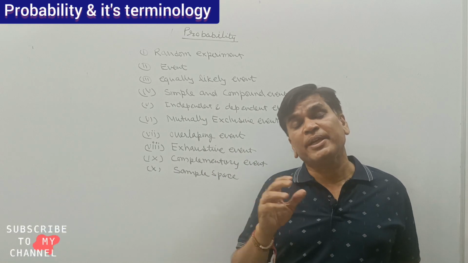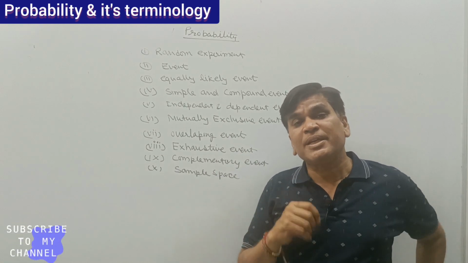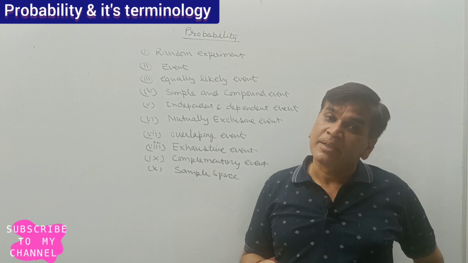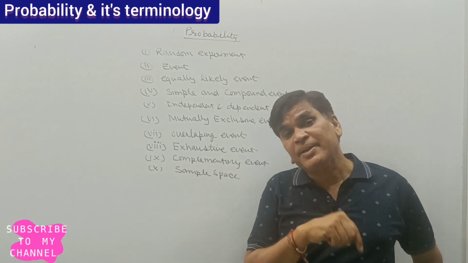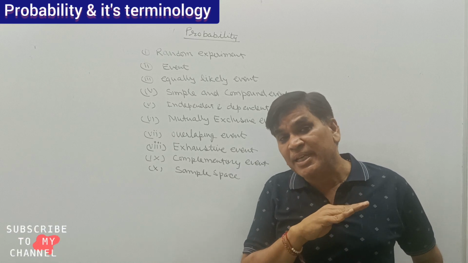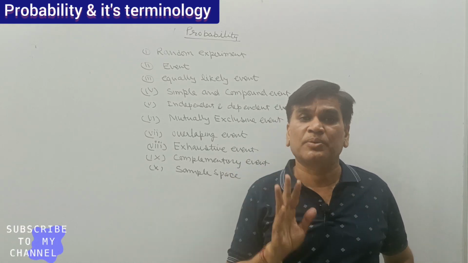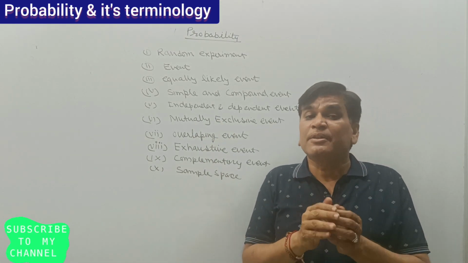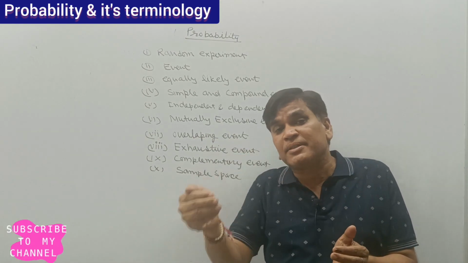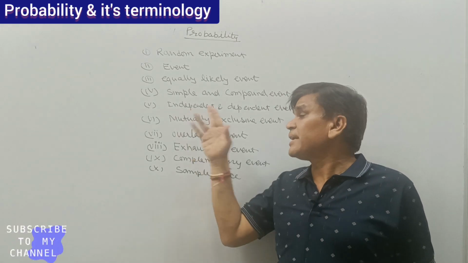If I am throwing a dice, suppose I have got 6. Now again I am throwing the dice. The first 6 I got has no relation with my second throw. This type of event is called independent. It means the first occurrence does not affect the second. So that is called independent.